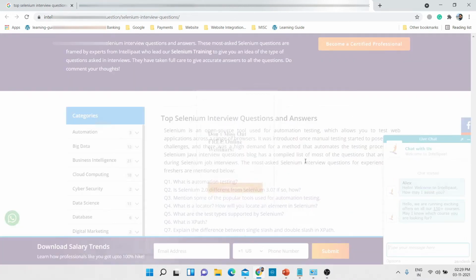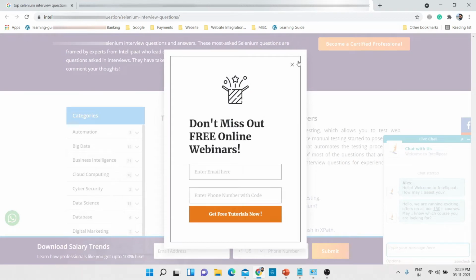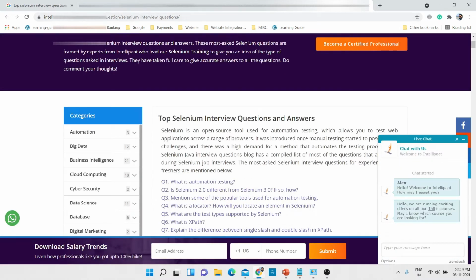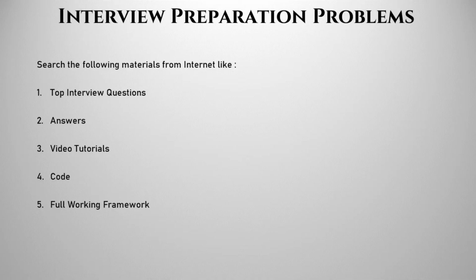And these are never asked in the interview. Now in today's interview, I can say the questions can be asked based on frameworks, TestNG, that type of question they used to ask, right? So to find these questions, I'm not saying that the good questions will not be available on the internet. They will be available, but you have to dig more into it, and it is a time-consuming process, right?